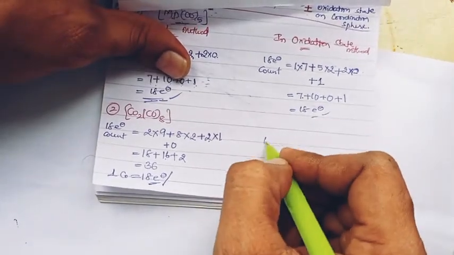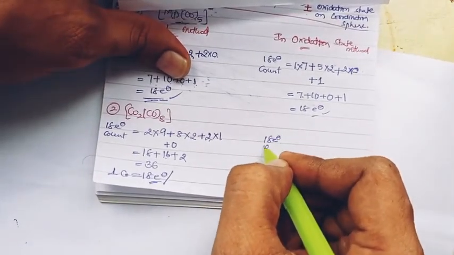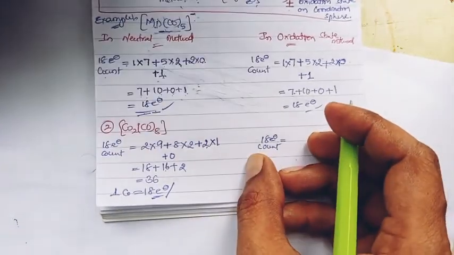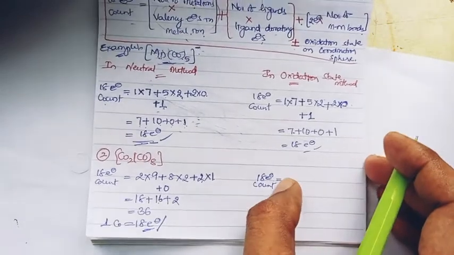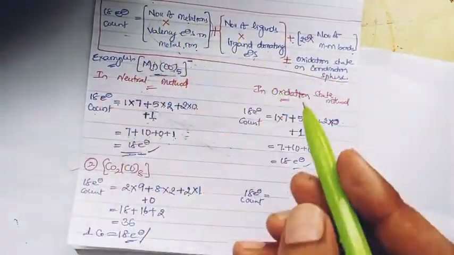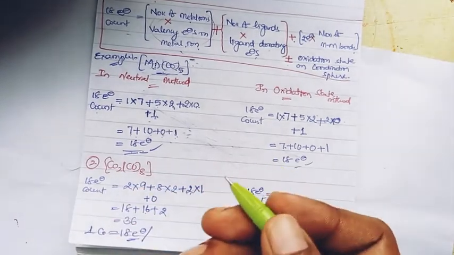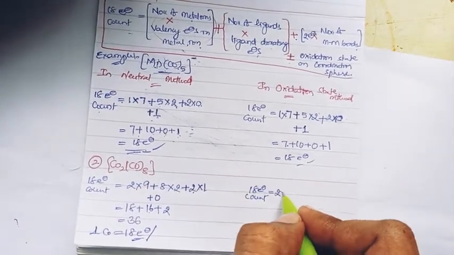Let us do the same with the oxidation state method, and that can be equal to the 18 electron count can be equal to, right, the number of metal ions. So here the number of metals is 2, the arising metal ions may also be 2, right?